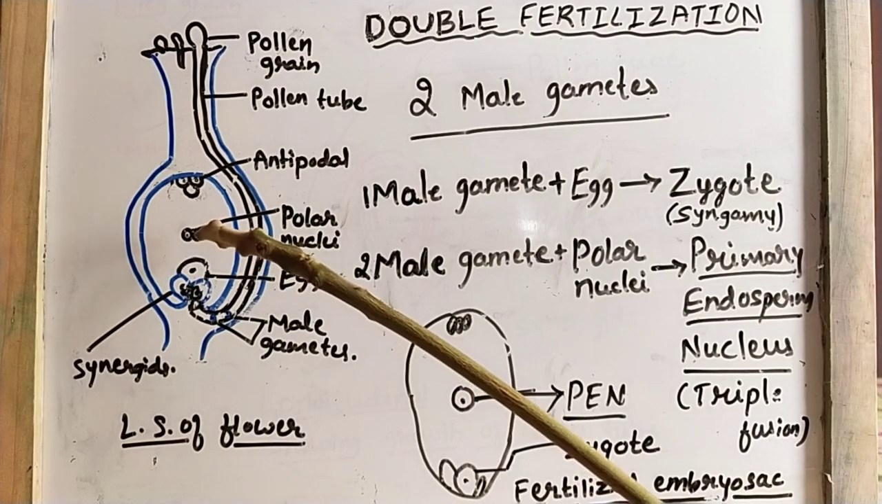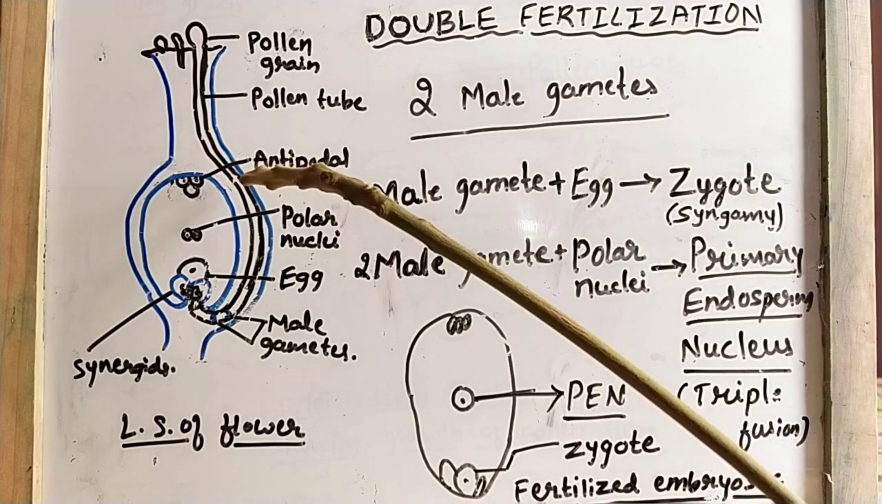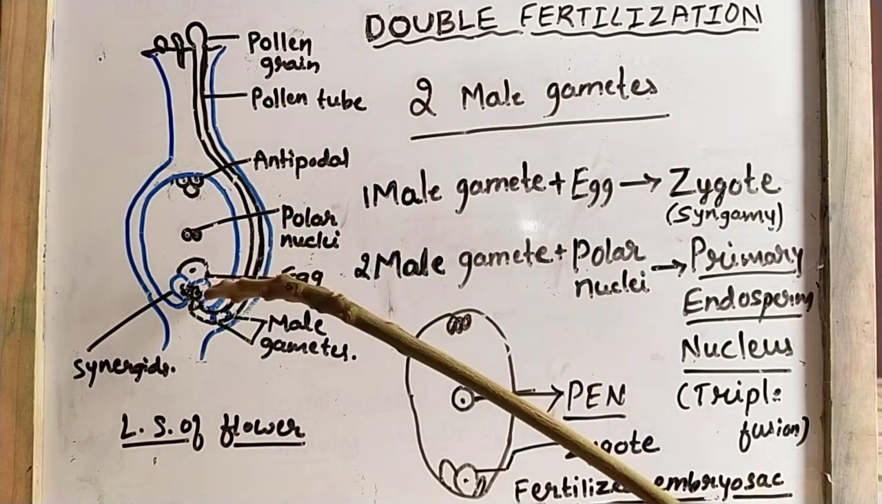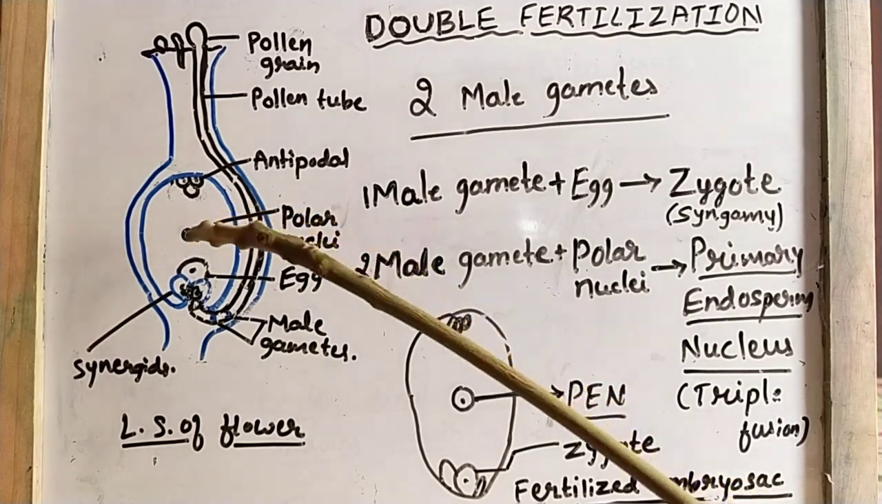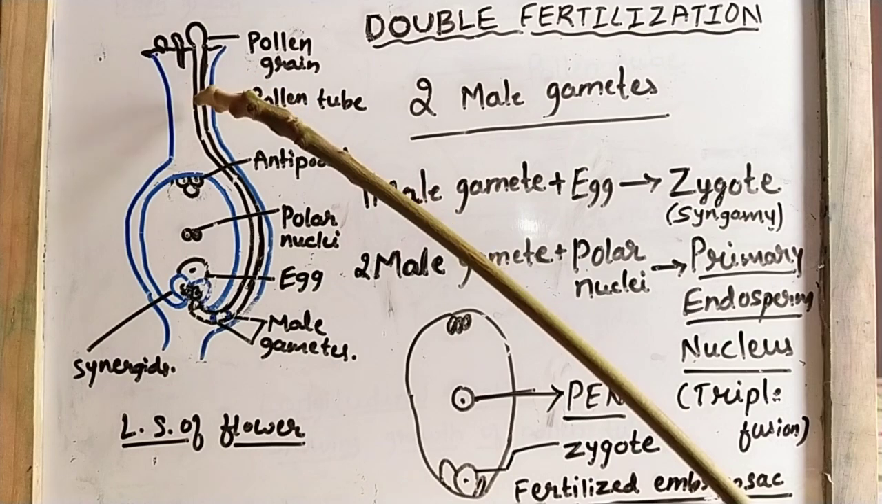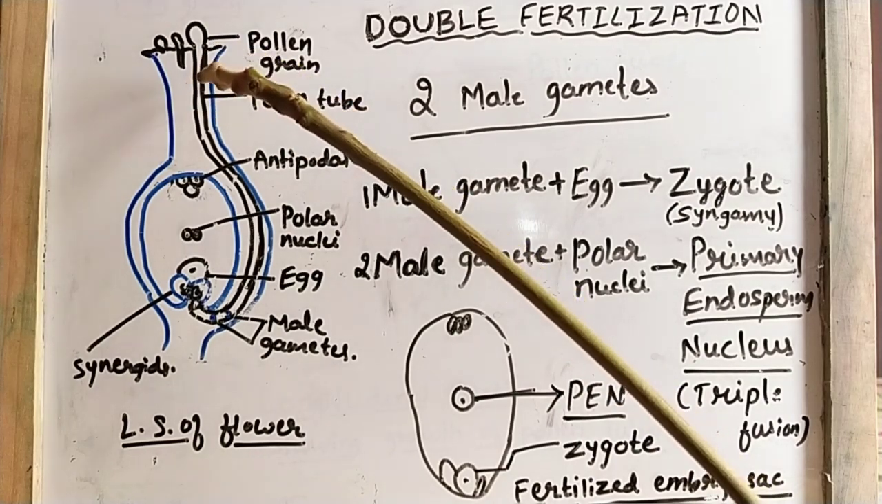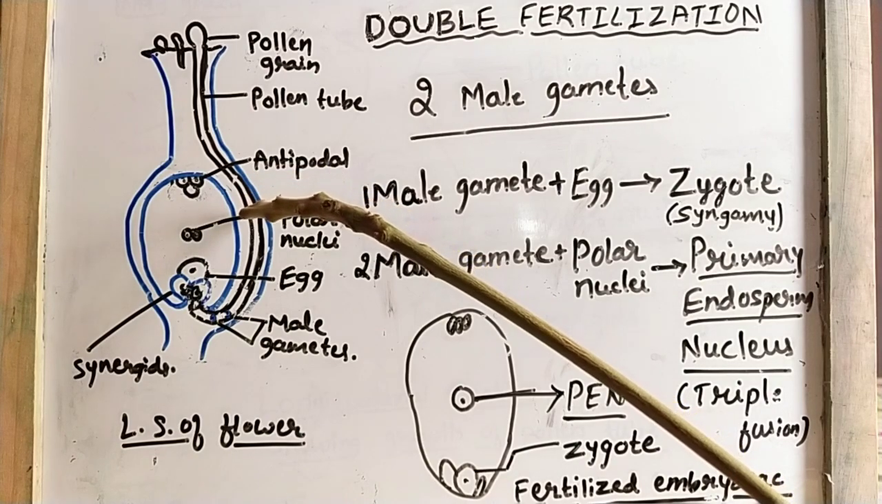The embryo sac is a female gametophyte, and what is the fully developed pollen grain known as? The pollen grain along with the pollen tube is known as the male gametophyte. Understood?